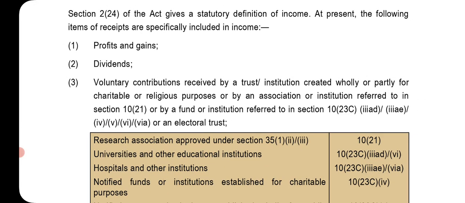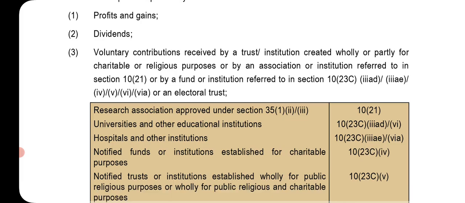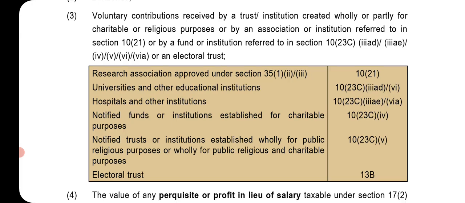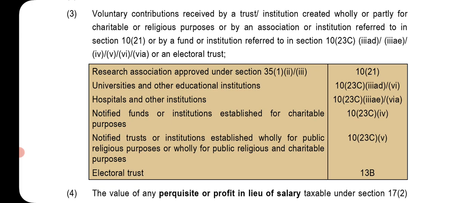Profit and gains, dividends, voluntary contribution received by a trust or institution created wholly or partly for charitable or religious purpose, or by an association or institution referred to in section 10(21), or by a fund or institution referred to in section 10(23C)(3AD), (3AE) or (4), (5), (6), (6A), or an electoral trust.